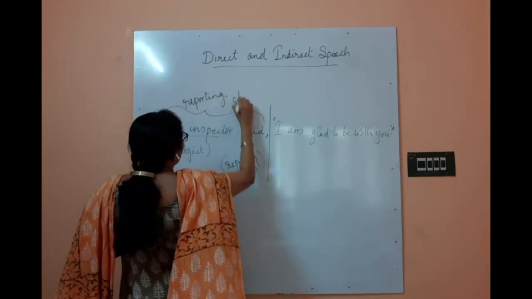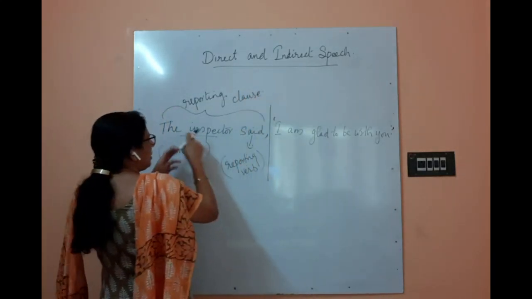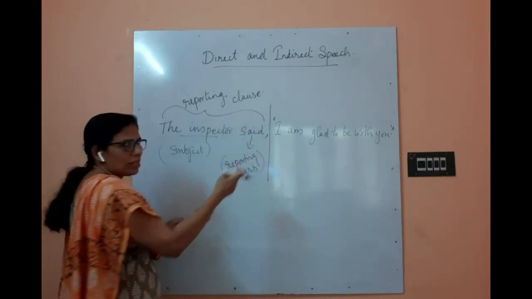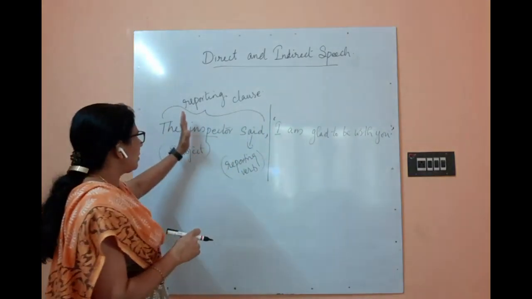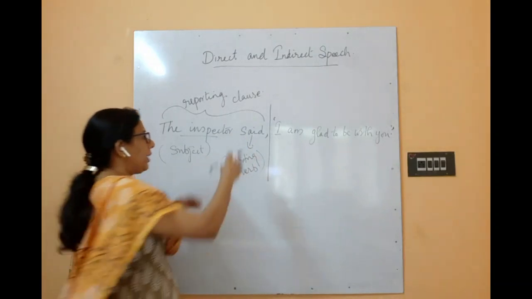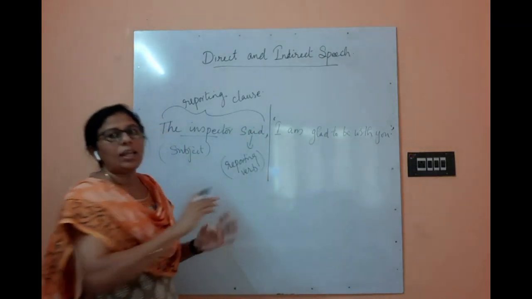Don't forget the name, reporting clause. Why is it called the reporting clause? Clause means a subject and verb are there, and this is the verb which we use to report something. So this part, which includes the subject and the verb and is outside the quote, is called the reporting clause, and the verb which we use to report something is called the reporting verb.